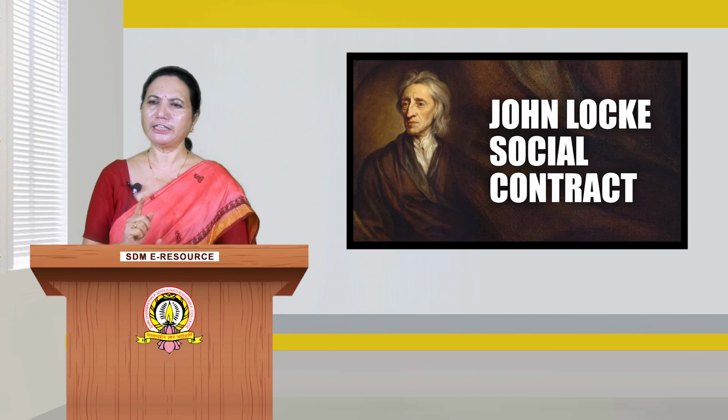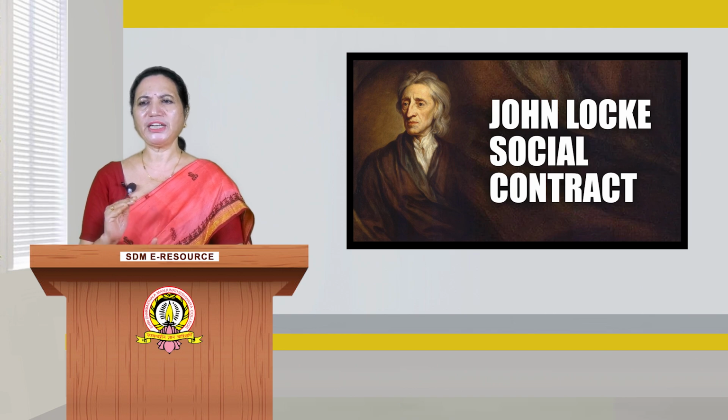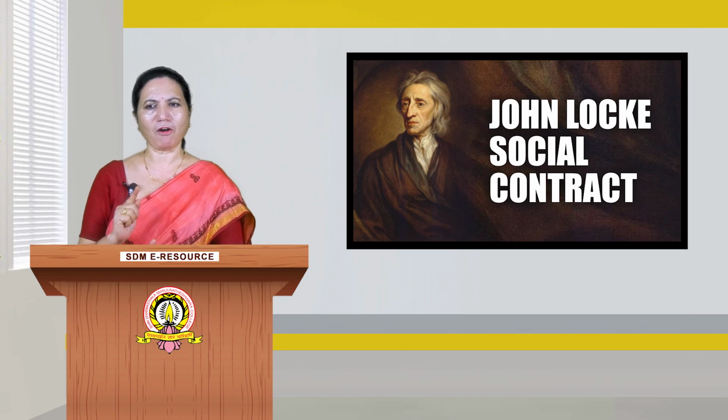And therefore, if the governmental authority acted contrary to the civil society, the community had the right to get rid of the government. The authority of the government is limited, and the constitution and the government depend on their consent. He also speaks about three kinds of power of government, that is legislative, executive and federal, the power to make treaties and handle foreign affairs.